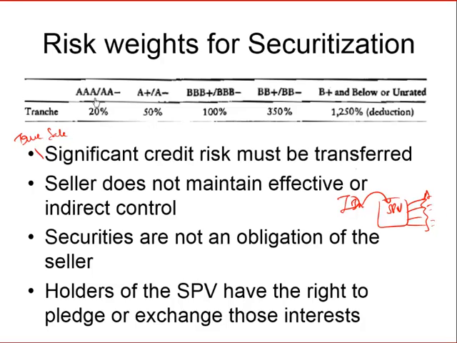Then again the risk weight would depend on the rating. If you are invested in the highest tranches, the senior most tranches, they would generally have a AAA rating, and the risk weight applicable would be 20%. If you've invested in the equity tranche, the last or subordinated tranche, then the rating could be B plus or even below, for which we have to keep a 1250% risk weight.